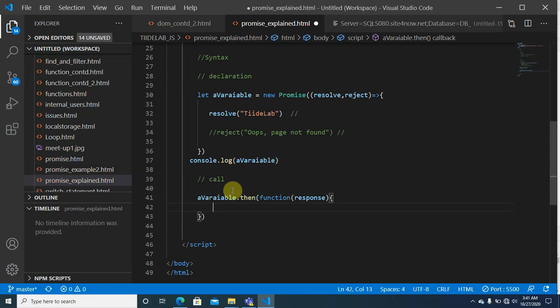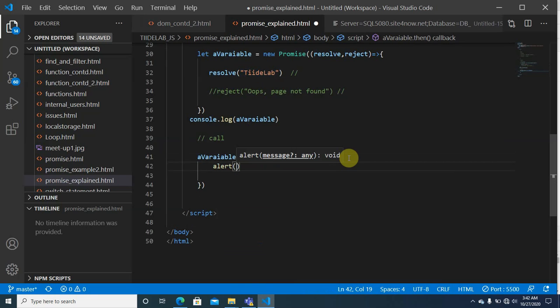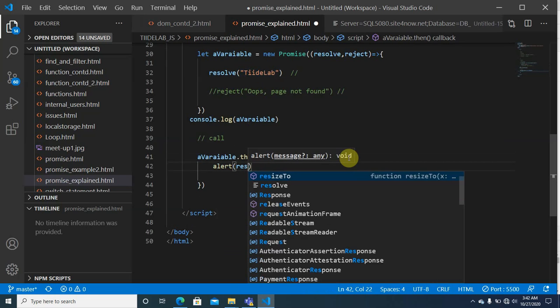Promise dot then, that is, you make a promise, then after, you give a feedback. Now if the feedback is successful, you're going to have it in the then callback, something like this. So you have this dot then. This response here would represent whatever it is that you resolve here. That is what this response represents. Let's see it in action. Let's say I say console.log or alert response.